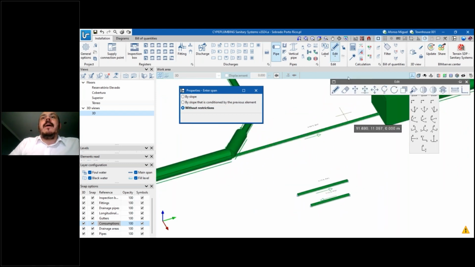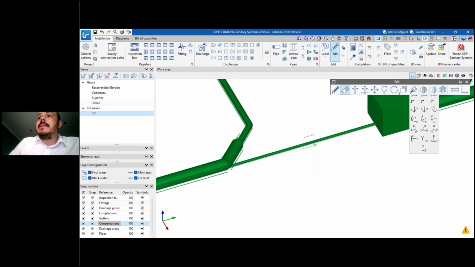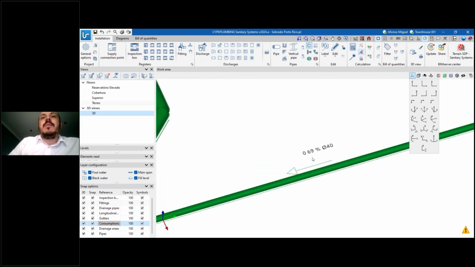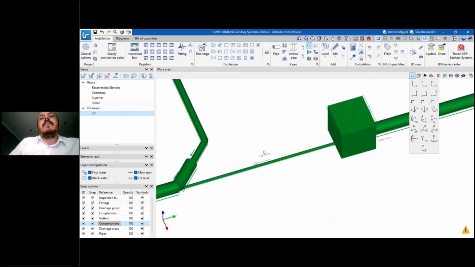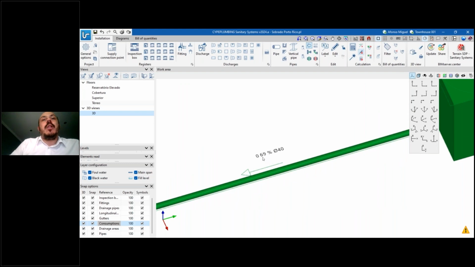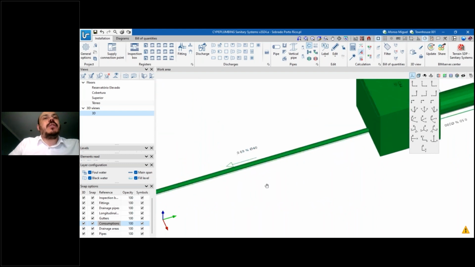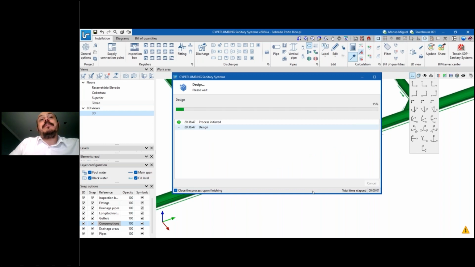Okay. Let me delete this part. But I have here one option that is, let me find it, that can be used, this one, okay, to change the flow direction. Okay, so I can click here and it's going to be changed. Very easy. We can also see that when I connected this pipe that was here to that box, we can see now the slope 0.69%. Okay, so the software will represent this information to us. It's very useful.